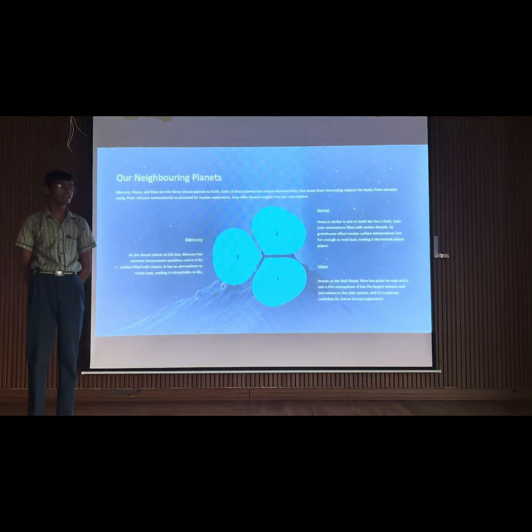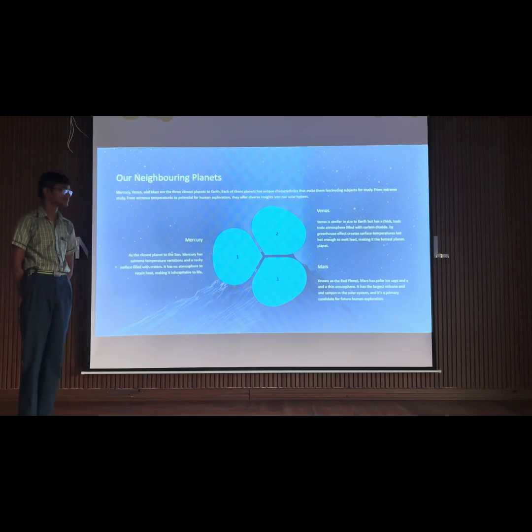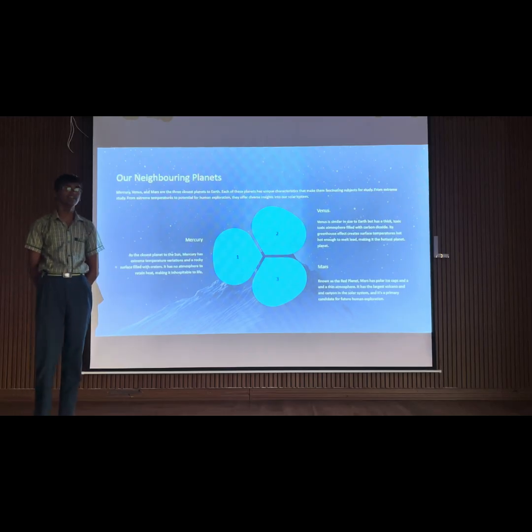Our neighboring planets. Mercury is the closest planet to the Sun and has extreme temperature variation and a rocky surface. Venus is similar in size to Earth but has a thick and toxic atmosphere filled with carbon dioxide. Mars, known as the red planet, has polar ice caps and a thin atmosphere.